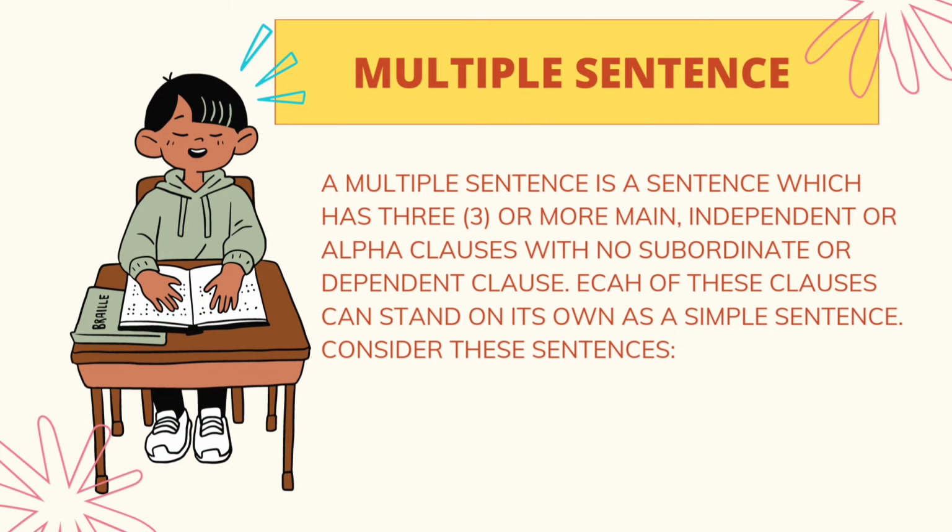Coming to multiple sentences. A multiple sentence is a sentence which has 3 or more main independent or alpha clauses with no subordinate or dependent clause. Each of these clauses can stand on its own as a simple sentence. Consider these sentences. By this statement, you can understand multiple sentence.